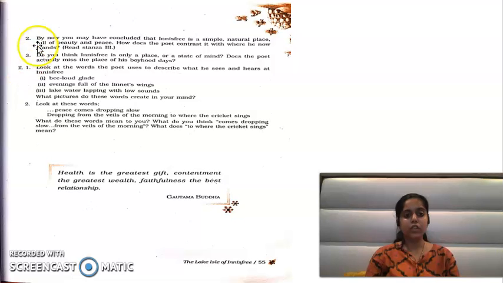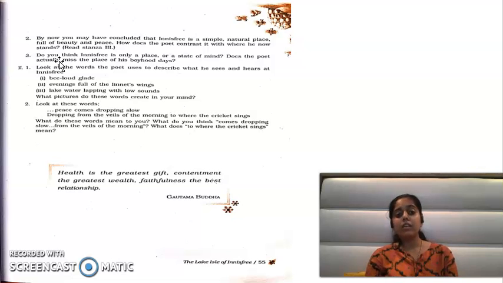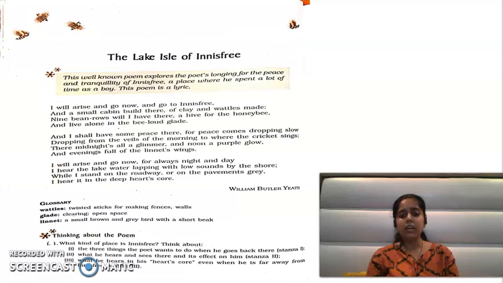Next question. Question number 2. By now, you may have concluded that Innisfree is a simple, natural place full of beauty and peace. We have seen that Innisfree is a very beautiful, very natural, and very peaceful place. How does the poet contrast it with where he now stands? So one is a very beautiful, very peaceful place, which is Innisfree. And the other place, where the poet now lives, is very dull, very grey. And how does the poet contrast these things?